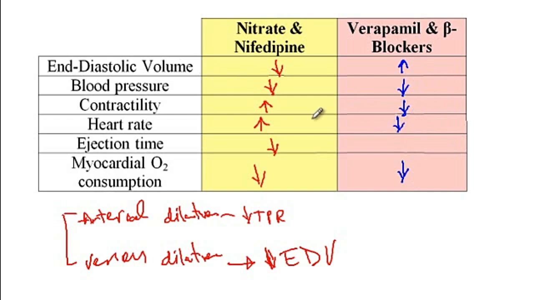And then at the same time, because of the decreased contractility and the decreased heart rate, it takes longer for the heart to pump the blood out of the chambers, and thus the ejection time will increase.